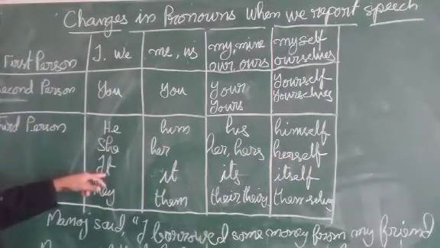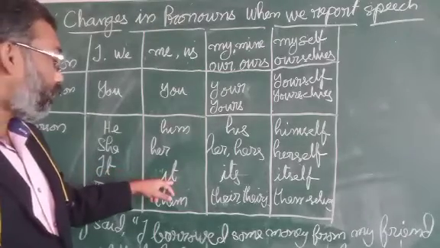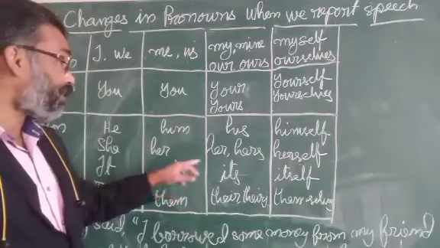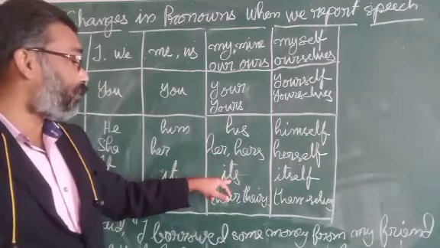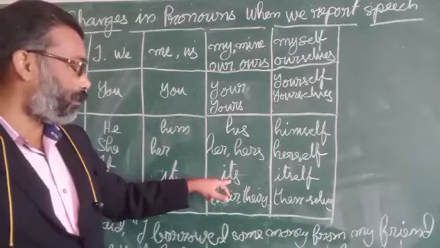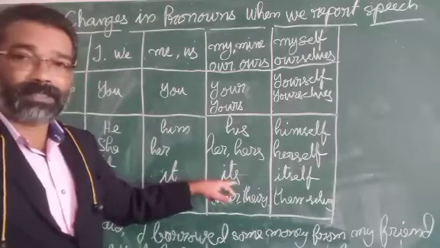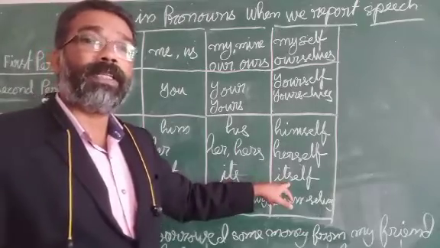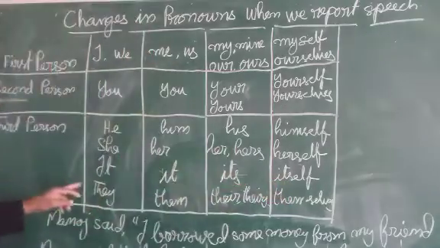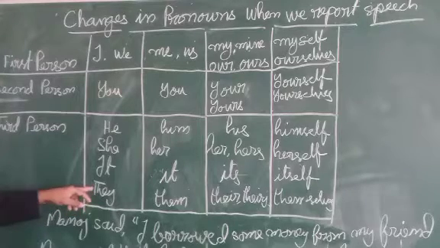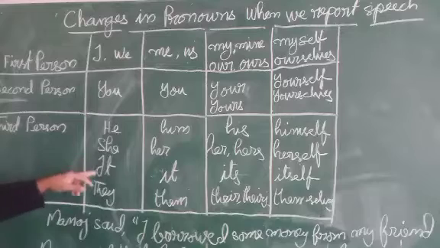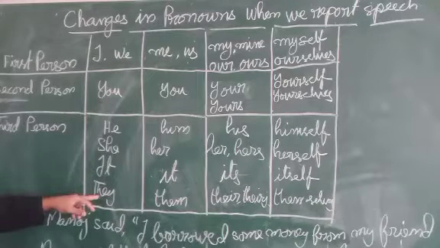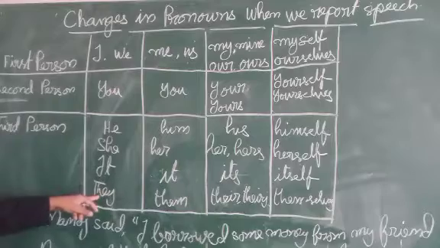Then usually for animals and non-living things we use it. It is in the nominative case and the objective form of it is it. The possessive form of it is its. Again, reflexive form of it, itself. Then the plural of the third person he, she, it, we use plural they. They is plural in nominative case.